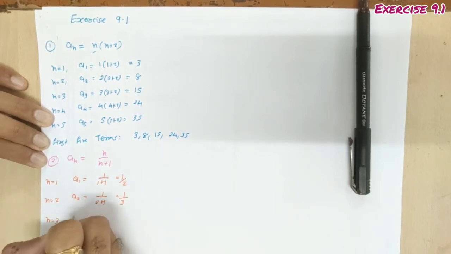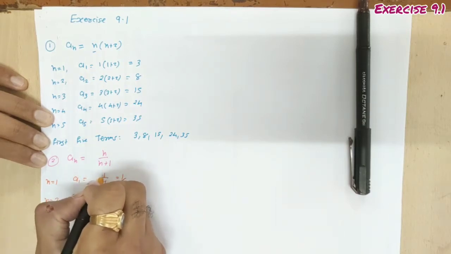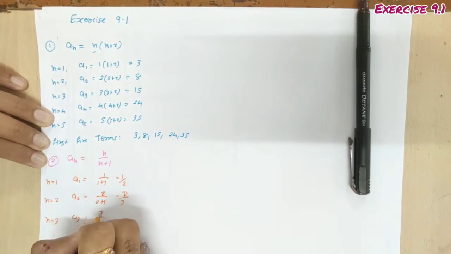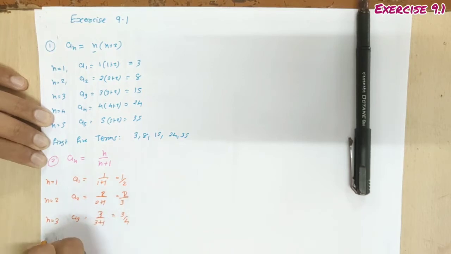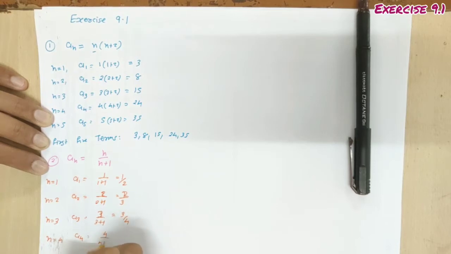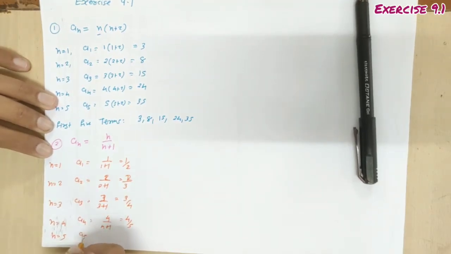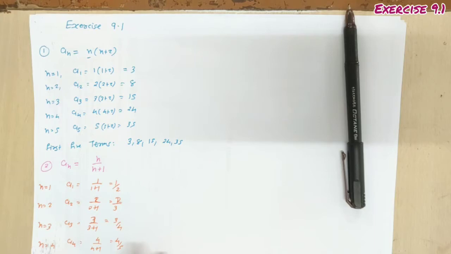Put n equal to 3, we are getting the third term, which is 3 upon 3 plus 1, 3 by 4. Look, this is what happens in haste. For n equal to 4, we are getting a4, 4 upon 4 plus 1, 4 by 5, and n equal to 5, we are getting the fifth term, which is 5 upon 5 plus 1, 5 by 6. Done?